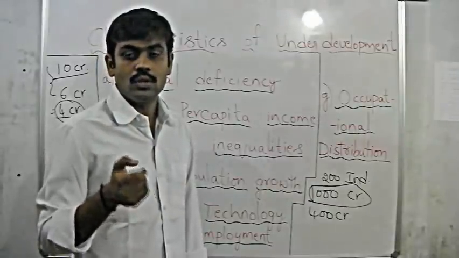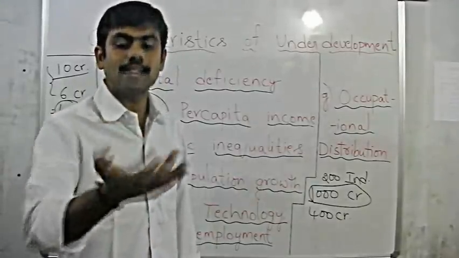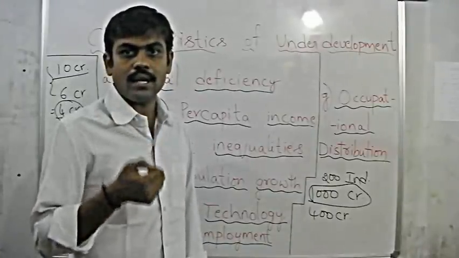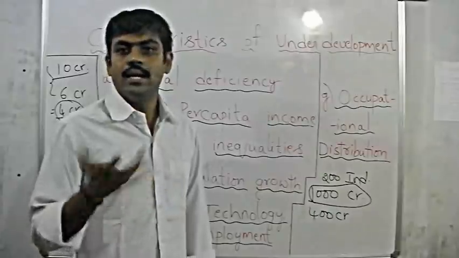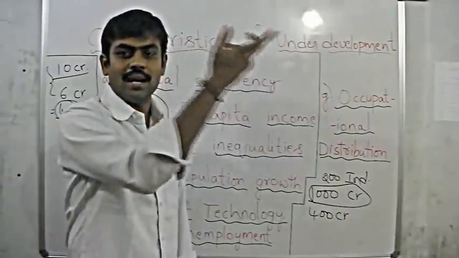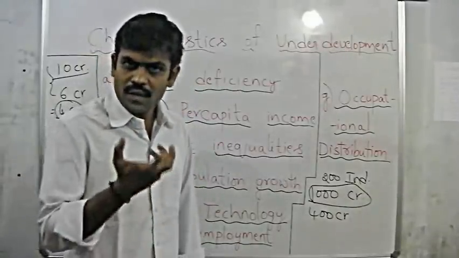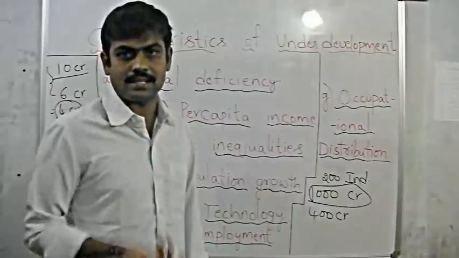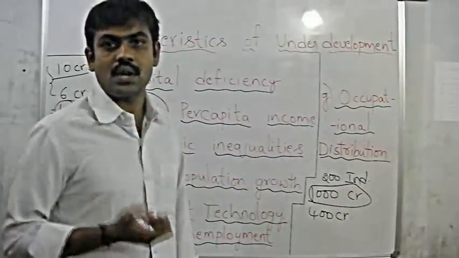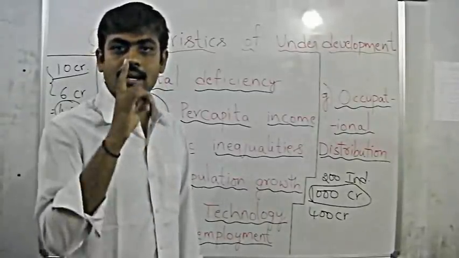It is leading to non-availability of funds for an individual to buy something. Then he will lose his purchasing capacity. When he does not have an adequate amount in his hand, he cannot buy what is necessary for him. If he wants an aeroplane, forget it. But definitely he needs some basic necessities. If he is not able to spend even on basic necessities, that is not a good signal. Definitely that is a signal of underdevelopment.